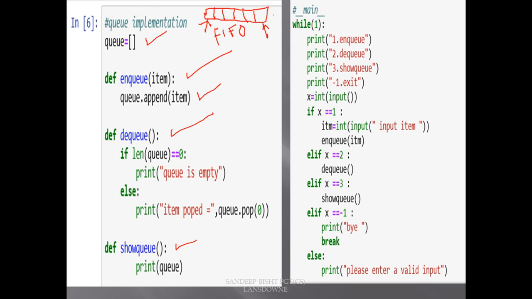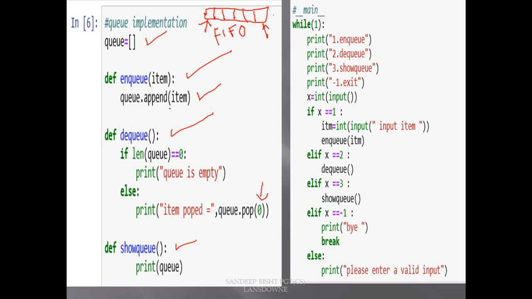So I think you all have guessed it right. In DQ we will call the pop function at index 0, as simple as that. You have to call this pop function of this queue, and for NQ just the append function as we have seen in stack.